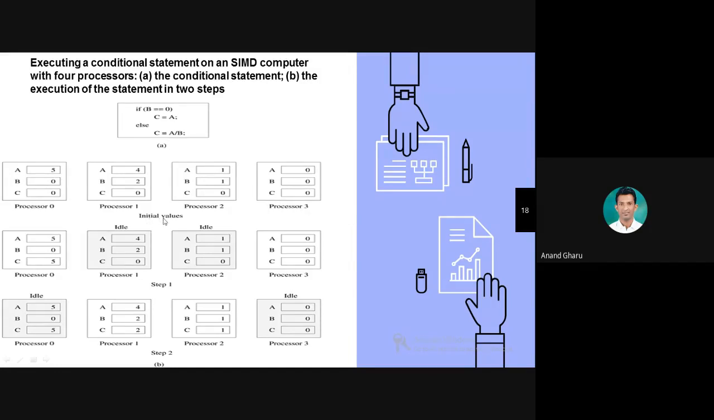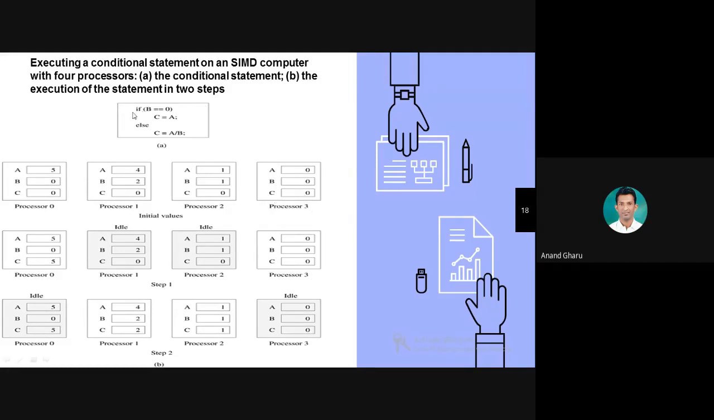So you can see the initial values. Initially processor 0 is initialized with A as 5, processor 1 is initialized with A as 4 and B as 2, processor 2 is initialized with A as 1, and processor 3 and all three values are initialized to 0. This is step number 1.